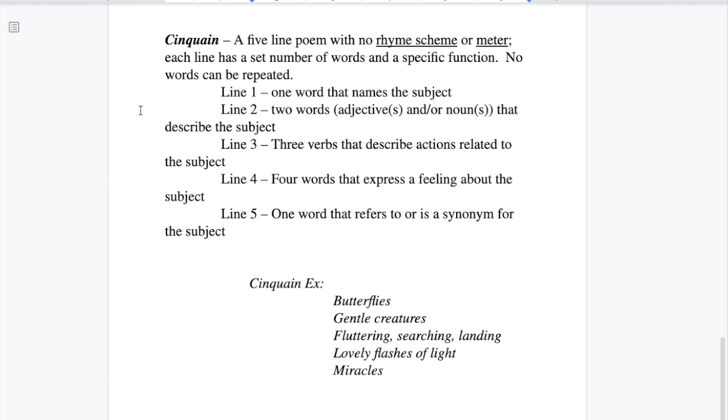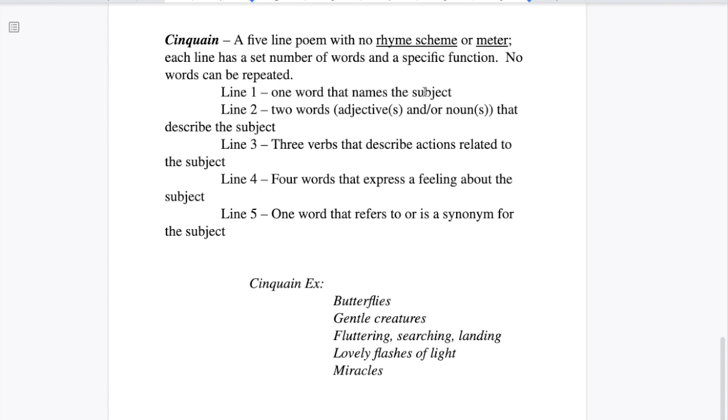The cinquain is a poem that is a poem because it restricts our writing to the structure, much like a haiku. It's a 5-line poem. There is no rhyme scheme. There's no meter. It's a set number of words, and those words have a specific function. No word can be repeated. So we've got line 1 can have 1 word. Line 2 can have 2 words. Line 3 has 3, 4, 4. And then 5, we come back to 1 word again. But those words have to have a specific function.